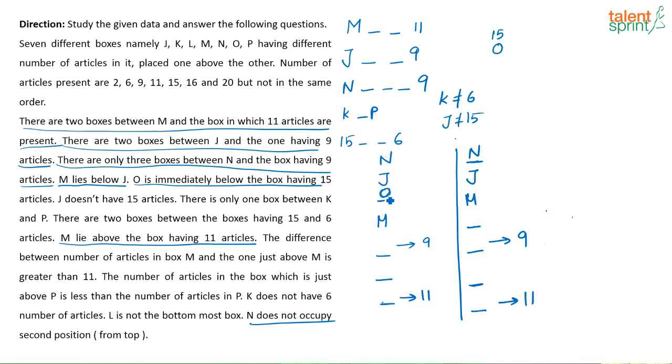Another possibility to place O is here and this is 15. Again, that is not possible because it is given J cannot be 15. So where is the only place where I can keep O now? This has to be O and this has to be 15. And then it is said that between 15 and 6 there are 2 boxes. So 1, 2, between 15 and 6 there are 2 boxes. And again, where will K and P come? K and P have to come in these 2 spaces, right? Because then only there will be one box in between them. And it is very clearly given K is not 6. So this has to be P and P has to be 6. So this will be K and this will be L. So this seems to be the correct one.